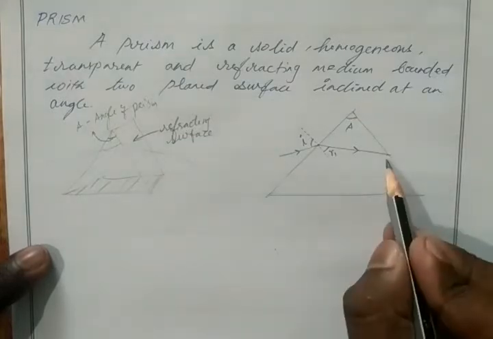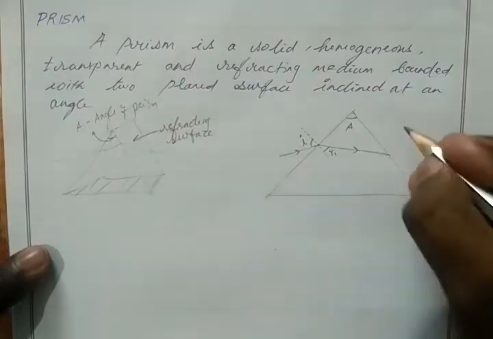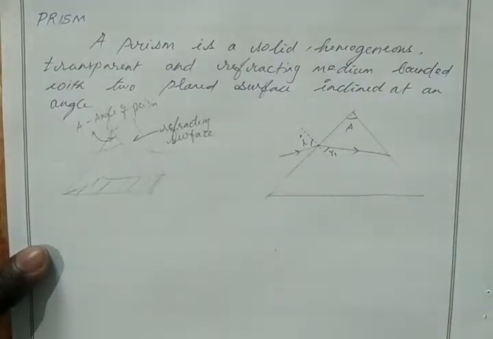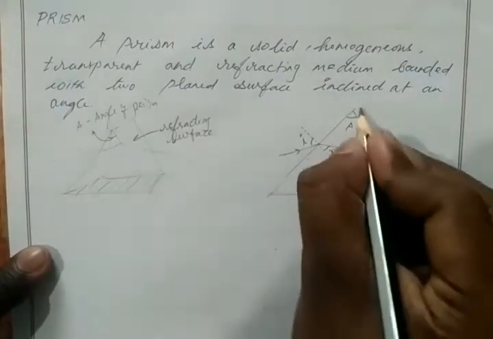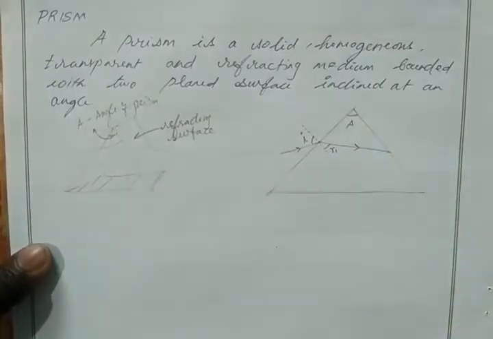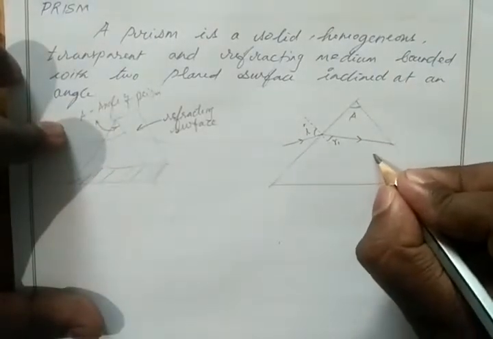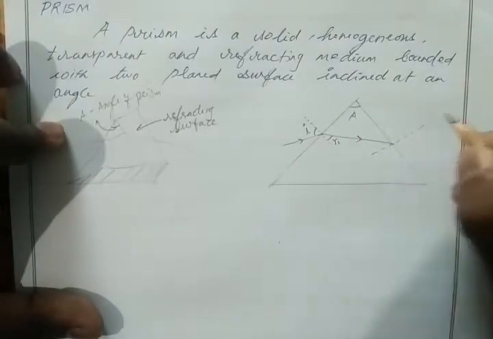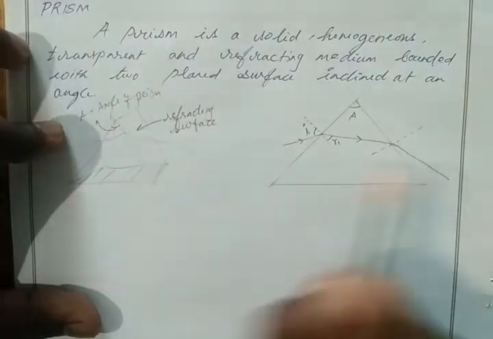Okay, then again here we have two mediums, denser medium and rarer medium. When light passes from denser medium to rarer medium, it moves away from the normal. So let's draw a normal for this line. Then light moves away from the normal.